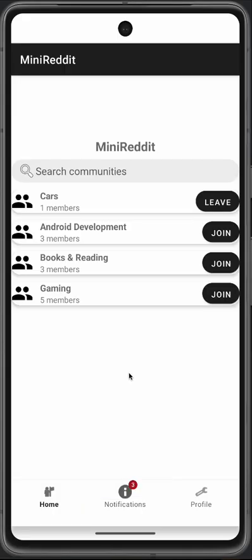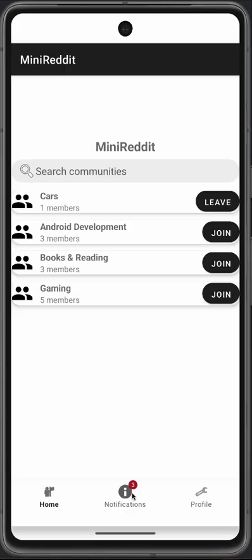So for notifications, this was one of the most complex and rewarding parts of the project. Here the users receive real-time notifications when someone uploads their comments or posts, and notifications are grouped in this tab, the notifications tab. I implemented a badge counter, as shown here in red.